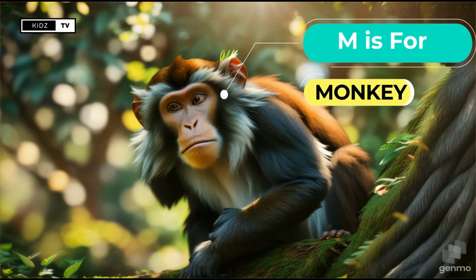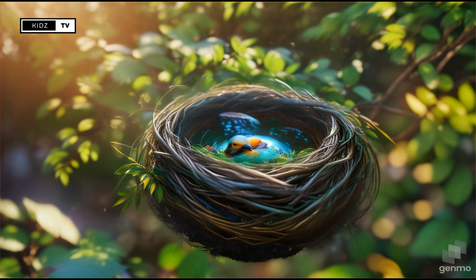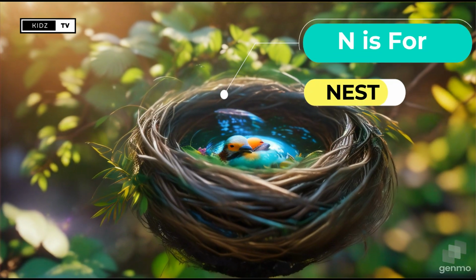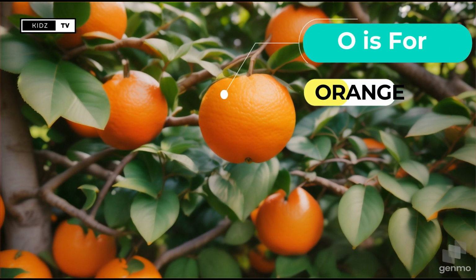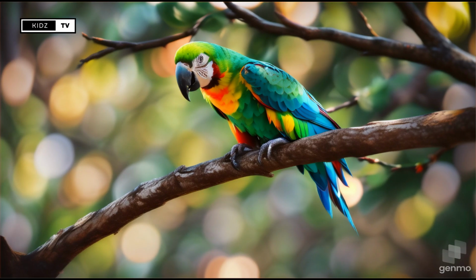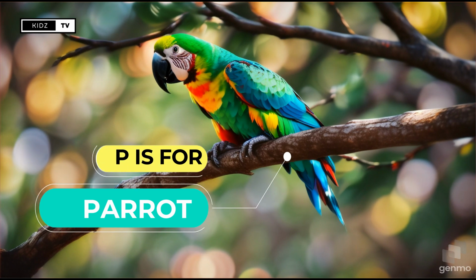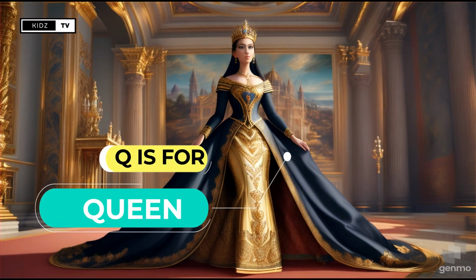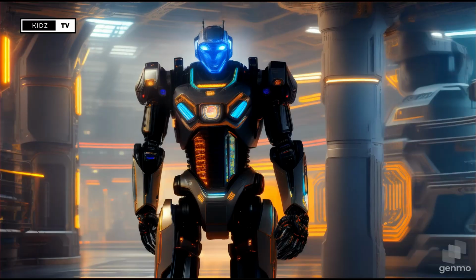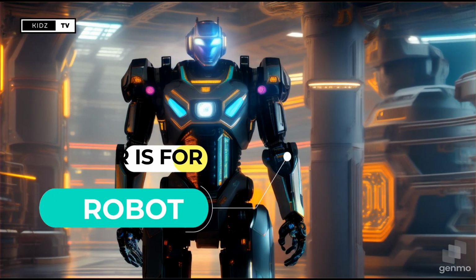M. M is for monkey. N. N is for nest. O. O is for orange. P. P is for parrot. Q. Q is for queen. R. R is for robot.